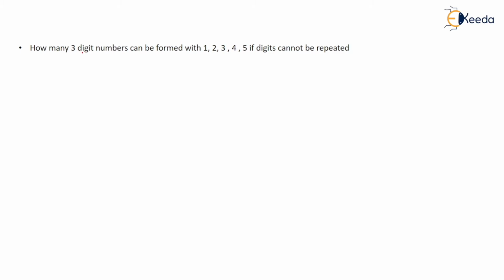Here is a question: how many three-digit numbers can be formed with 1, 2, 3, 4, 5 if digits cannot be repeated? For a three-digit number, you have to make three boxes. Try to make a diagram. If you don't make a diagram, it becomes very hard, because you won't remember the formula. Diagram is everything for aptitude.